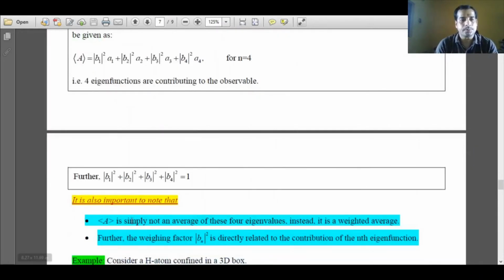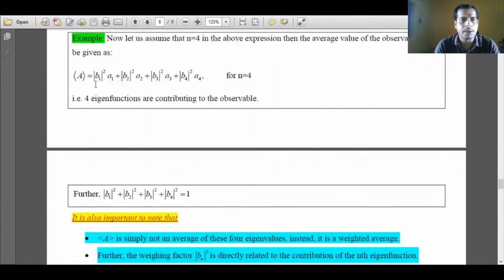There are a few important points to note. The expectation value is not simply an average, rather it is a weighted average because we are taking squares. So it is actually a weighted average of all the possible states. The second point of importance is that the weighting factor Bn square is directly related to the contribution of the nth eigenfunction.